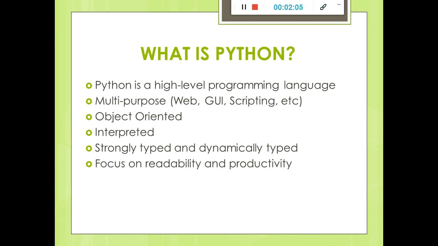Python is a high level programming language with multi-purpose. That means it is not specific to one particular thing, that we have to do only this thing in Python. It can perform multiple tasks, and it's object oriented also, an interpreted language, strongly typed and dynamically typed also. It focuses on readability and productivity.